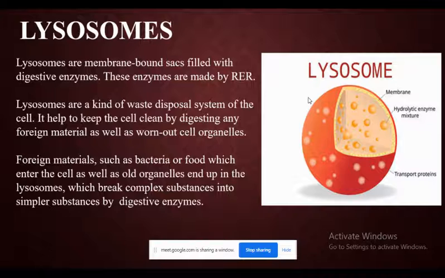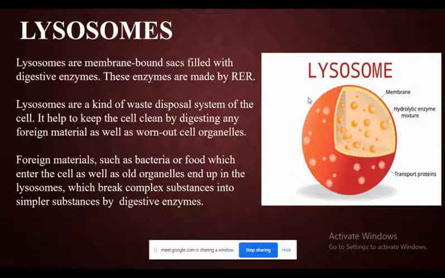See, there are some foreign materials like bacteria or food or some old organelles. Those are disposed of by the lysosomes. How does it take place? Lysosomes break the complex substances into simple substances by using digestive enzymes.